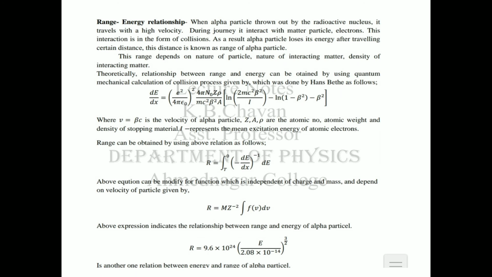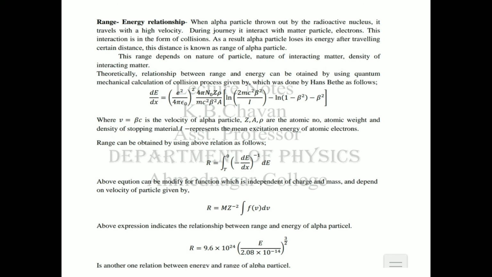Okay, understand everyone? Means what? When that alpha particle is thrown out by the radioactive nucleus, it is in contact with the electron, or it interacts with the electron, and there is a collision between the electron and that alpha particle.